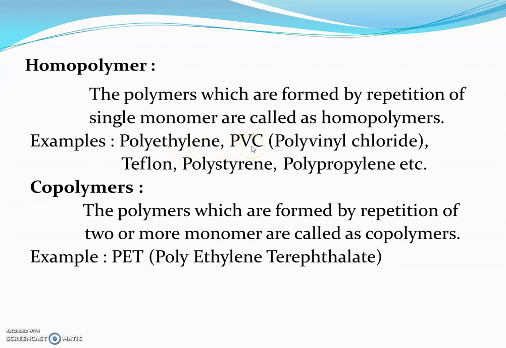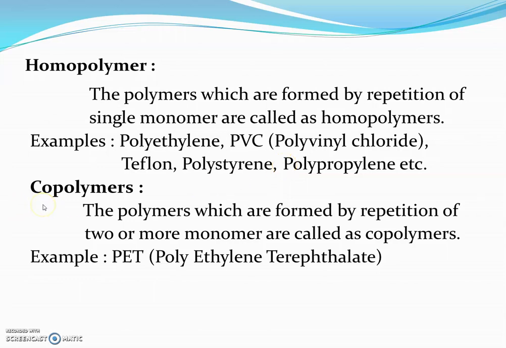In a similar manner, polyvinyl chloride is made from vinyl chloride. Teflon, polystyrene and polypropylene are made using a single monomer unit. That's why they are called homopolymers, because all the repeating units are the same.